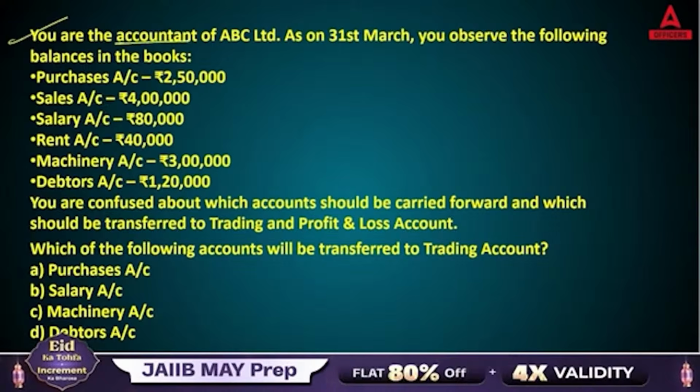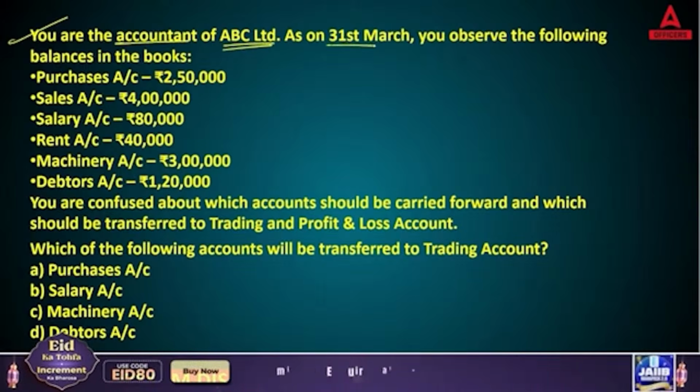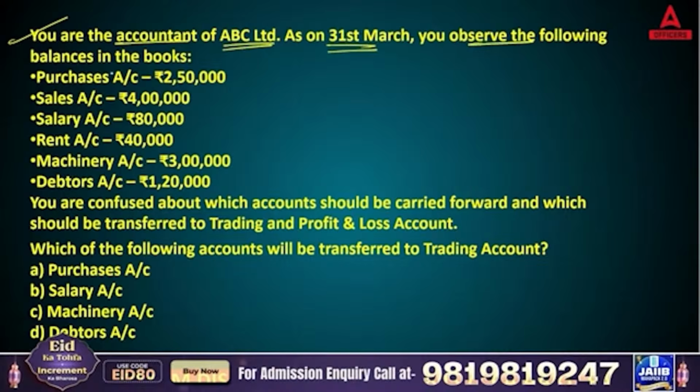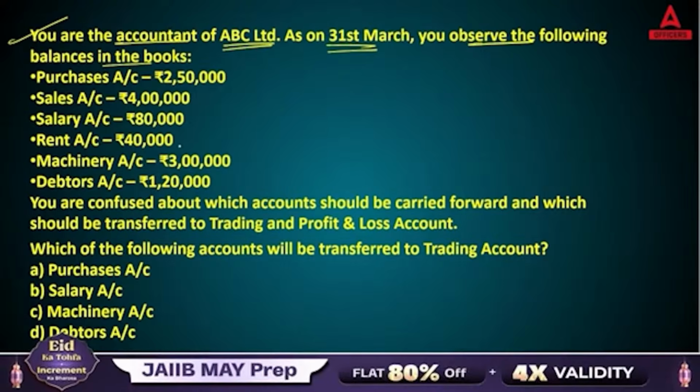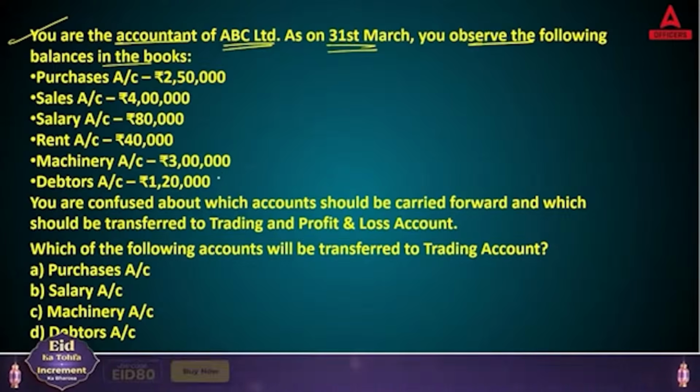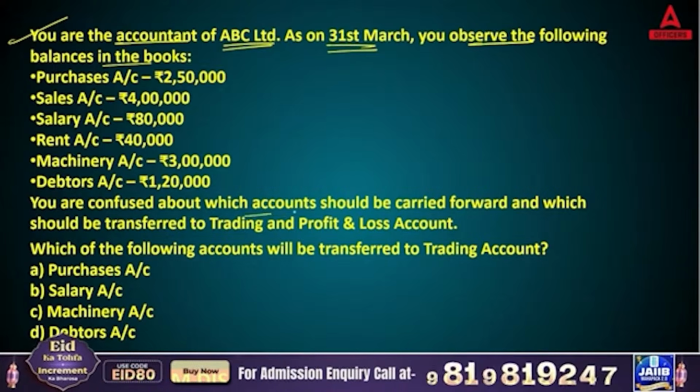You are the accountant of ABC Limited. As on 31st March, you observe the following balances in the books: purchase account 2,50,000, sales account 4,00,000, salary account 80,000, rent account 40,000, machinery account 3,00,000, debtors account 1,20,000. Now you are confused about which accounts should be carried forward and which should be transferred to trading and P&L account.